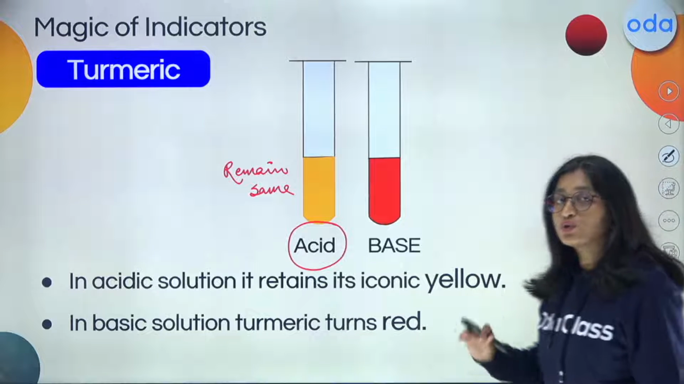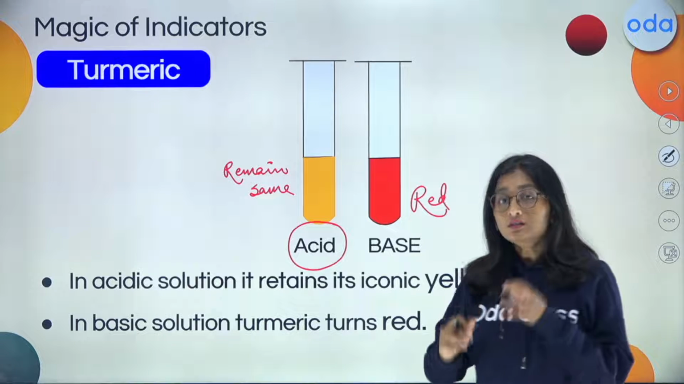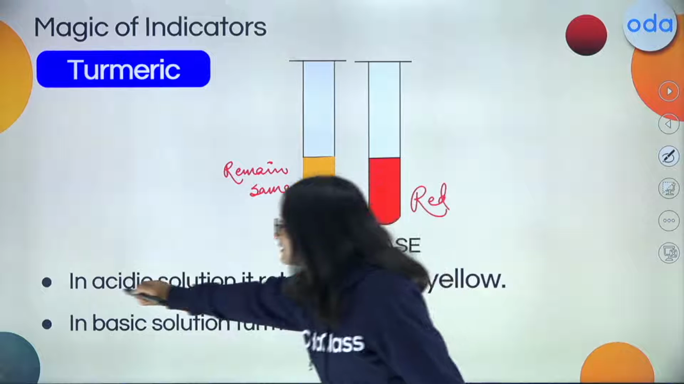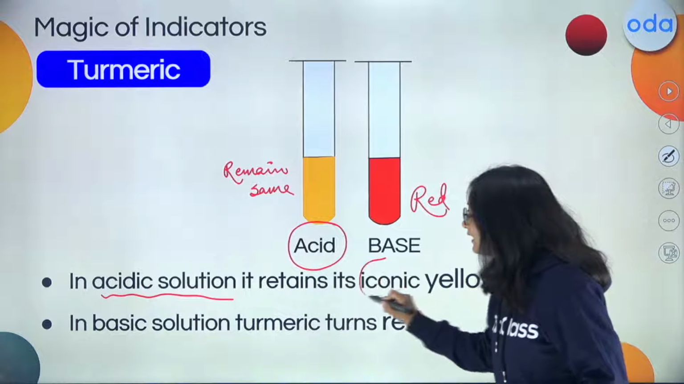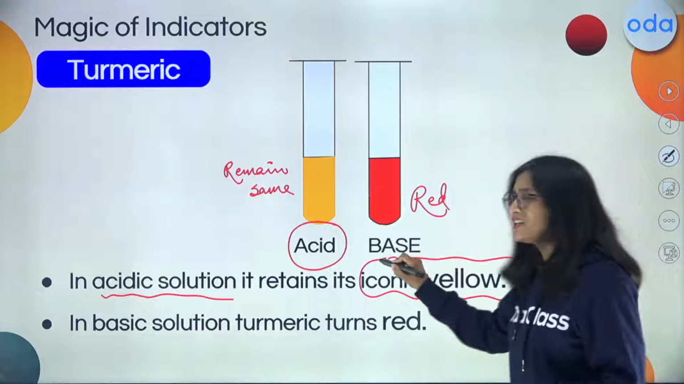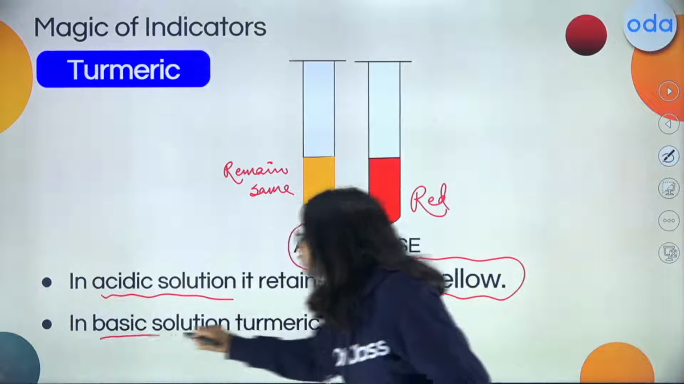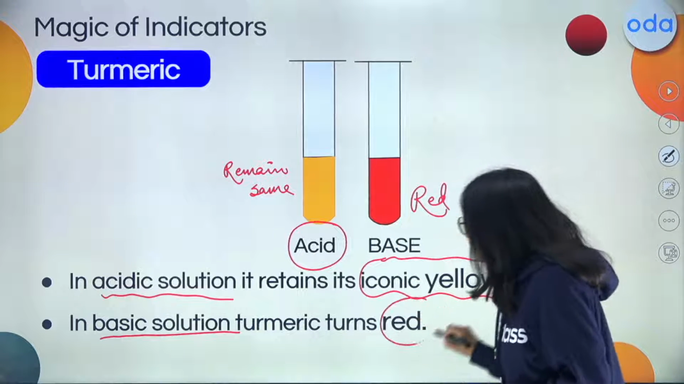Whereas when we add the basic solution to it, it is going to show a change in color, which will turn red in case of the base. Now, in the acidic solution, what we are seeing is that it remains iconic yellow. It retains the same color. Whereas in case of the basic solution, we found that the turmeric turns into the red color.